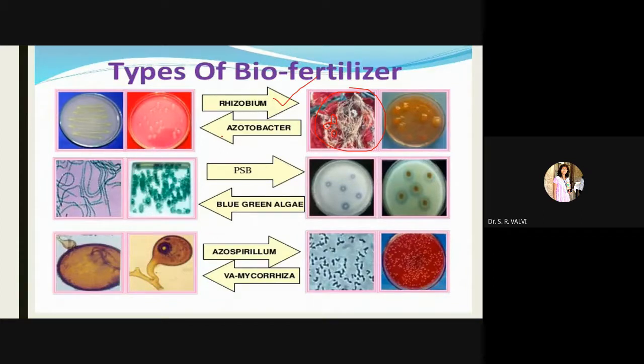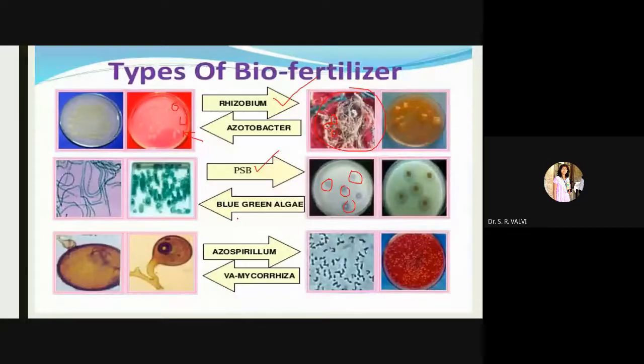Now azotobacter, here you can see these are the colonies of azotobacter, right? Next, PSB. So PSB is nothing but phosphate solubilizing biofertilizer, right? This phosphate solubilizing biofertilizer supplies phosphorus to the plants. And again, here you can see how this PSB is cultured in a petri plate.